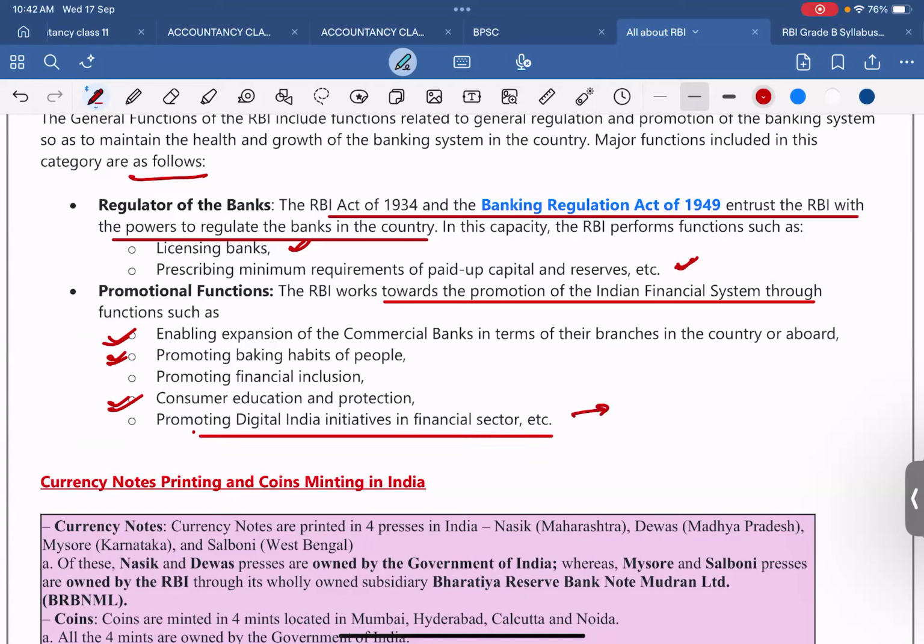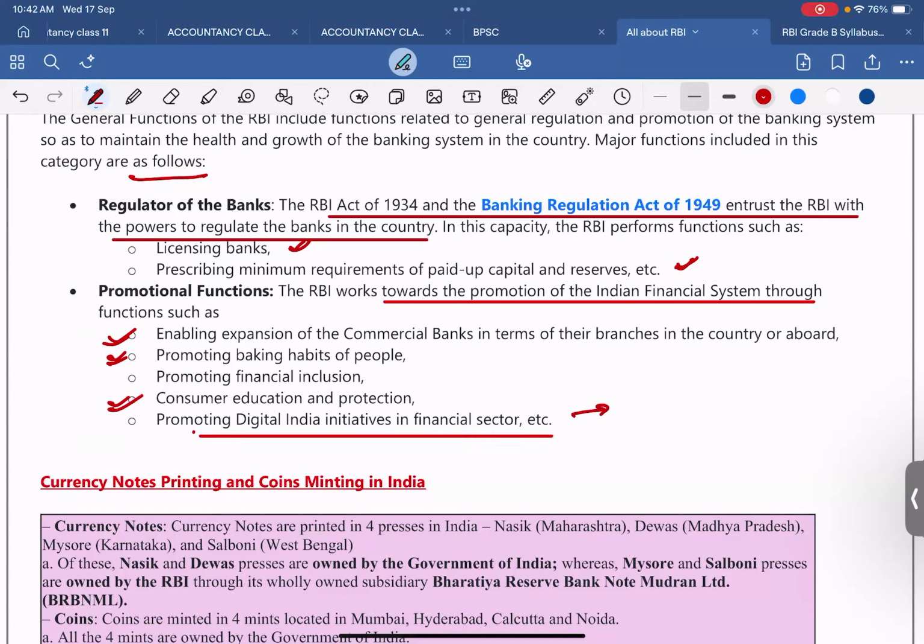As per RBI Act of 1934, currency notes can be issued up to denomination of 10,000. So do not get confused if you see the question, what is the maximum denomination of rupee RBI can print. Generally we see the 500 rupee note, or mostly you can think about the 2000 rupee note. But no, that is the 10,000 rupee notes. It can be denominated by the RBI. And 1000 rupee coins can be issued under the Indian Coinage Act.